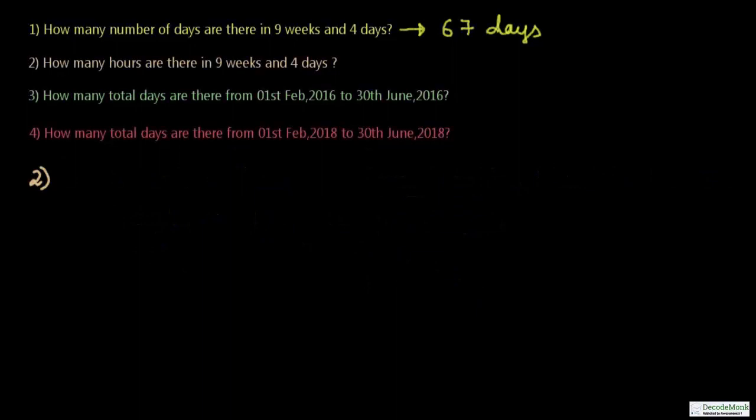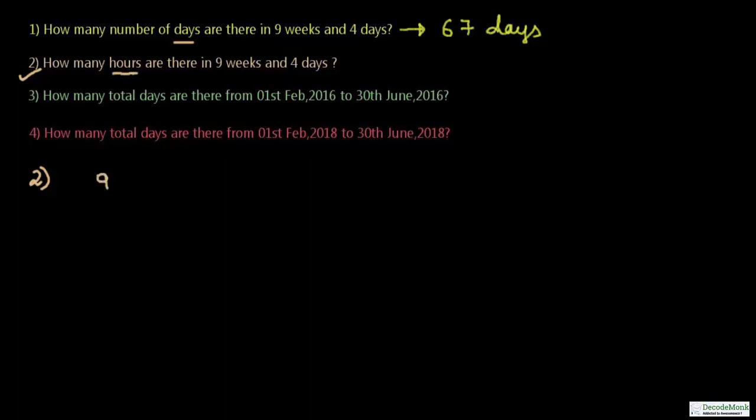Getting on to question number 2, how many hours are there in 9 weeks and 4 days? So here in the first question you were asked how many days were there. Here it is asked how many hours are there. We have already calculated 9 weeks and 4 days.